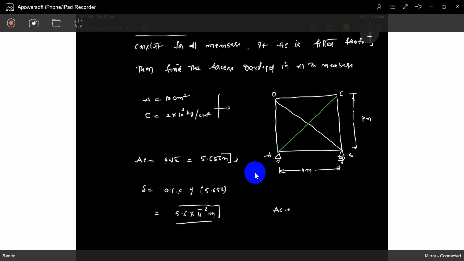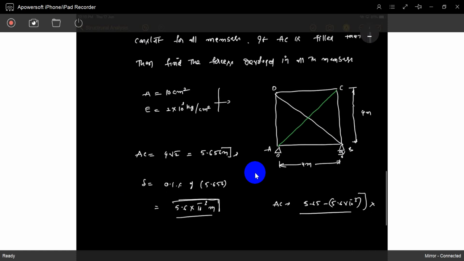So now what is the length of the AC? No need. No need. If you want to find out, minus 5.6 into 10 power minus 3, that is the actual length. But no need. So that is the deformation in the bar. Not a deformation, so manufacturing error. 0.1% short. So see it.